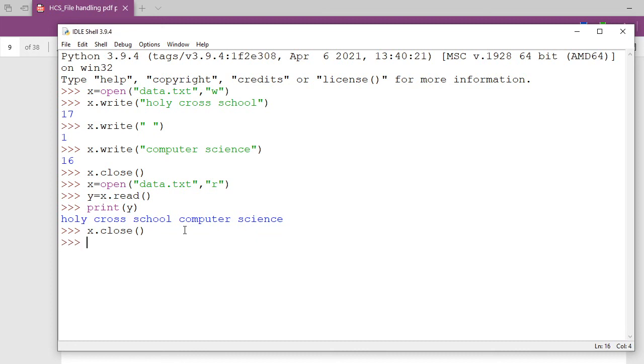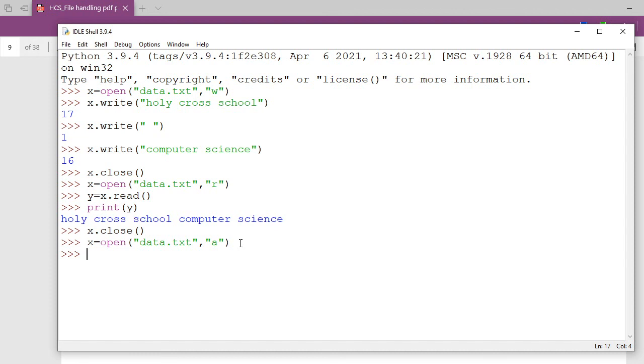Okay, so again I'm going to open here, x equal to open. Now you see my file is already done, data.txt. Now I need to open my file, but I will start typing from here. Let it be this one, no problem, but I will type from here. So what mode am I going to put here? Now it's time for append mode. So I'm going to put that one for appending mode.